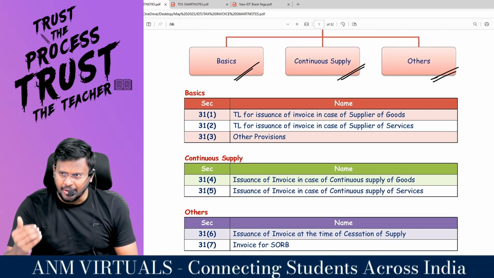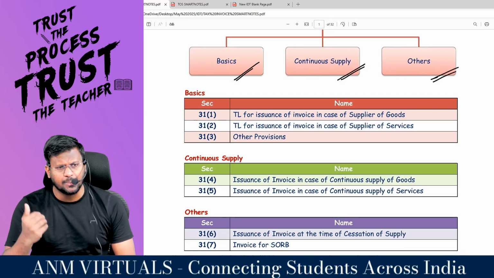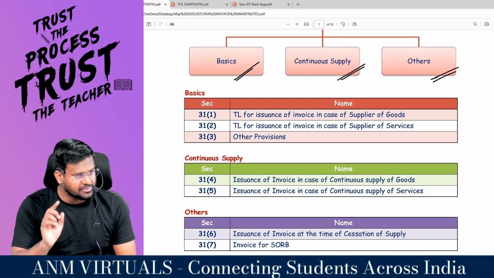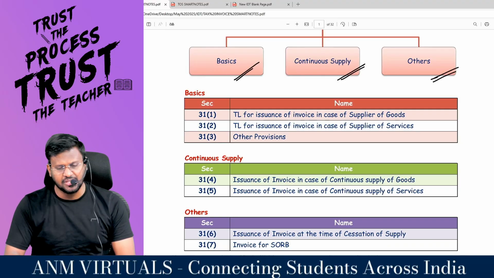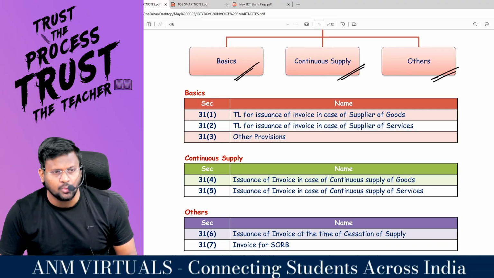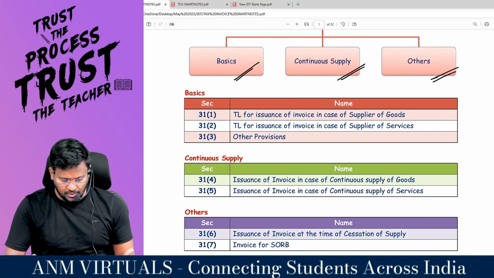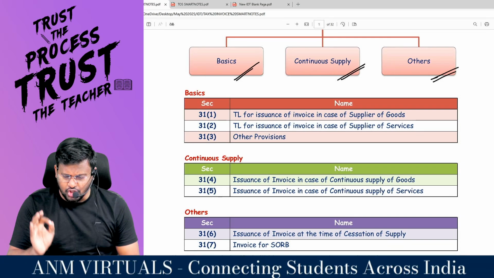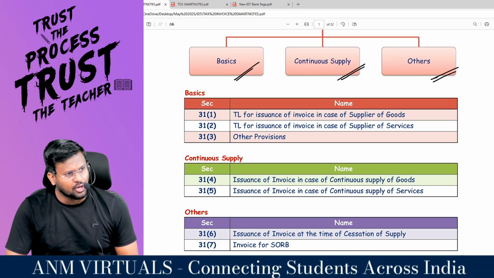If you are a supplier of goods, when you are supposed to raise the tax invoice is explained in section 31 subsection 1. So 31 subsection 1 is talking about time limit for issue of invoice in case of supplier of goods. With regard to 31 subsection 2, time limit for issue of invoice in case of supplier of services.